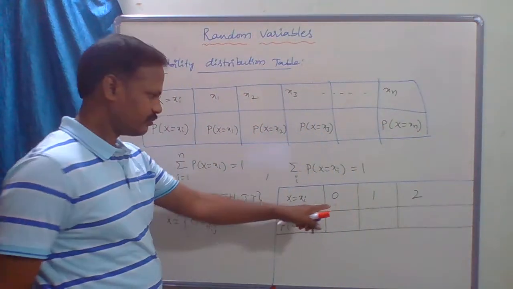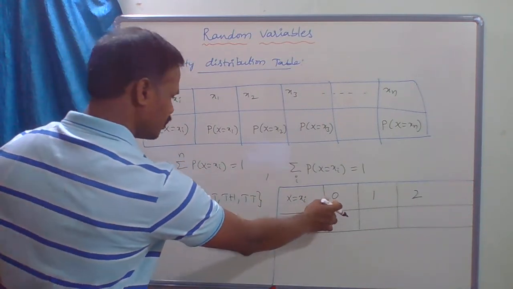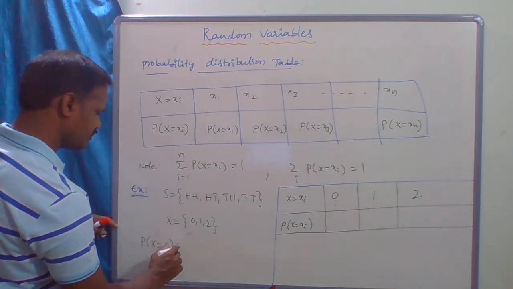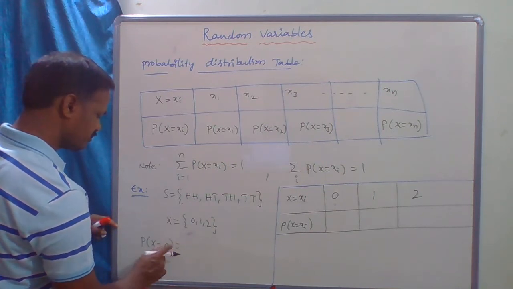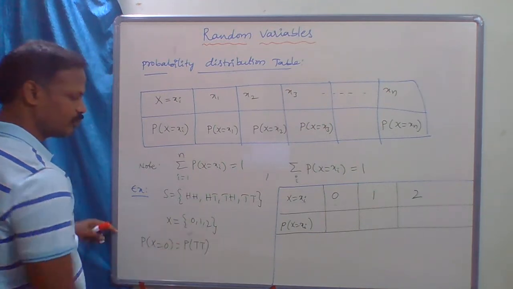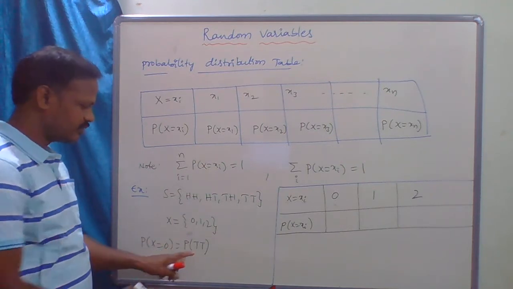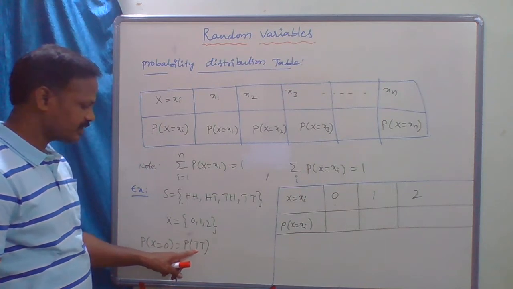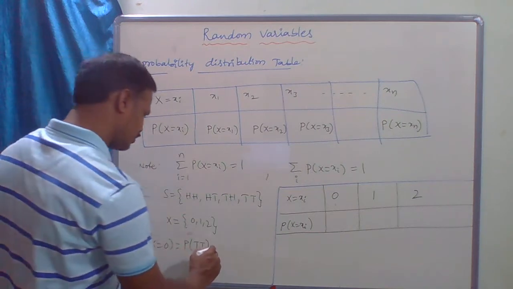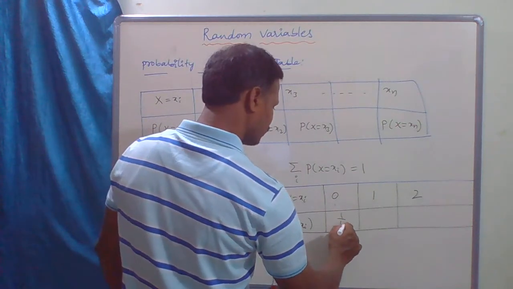First case 0. 0 means there is no head, so that is probability of X equal to 0, which is getting both tails. No head means both are tails. How many favorable cases are there? Only 1. The number of elements in the sample space is 4. So this is 1 by 4.